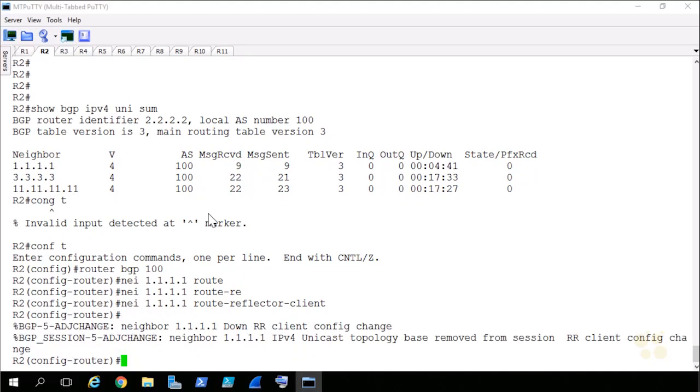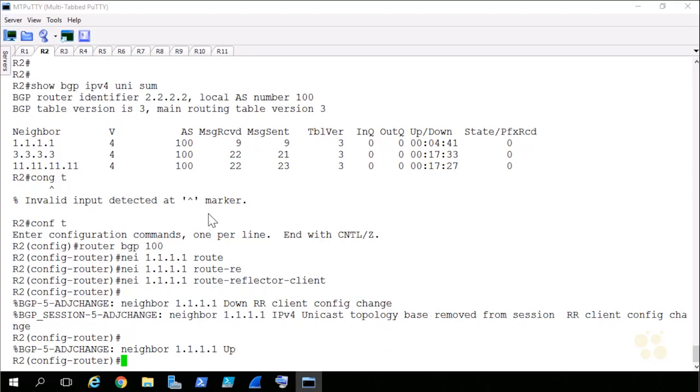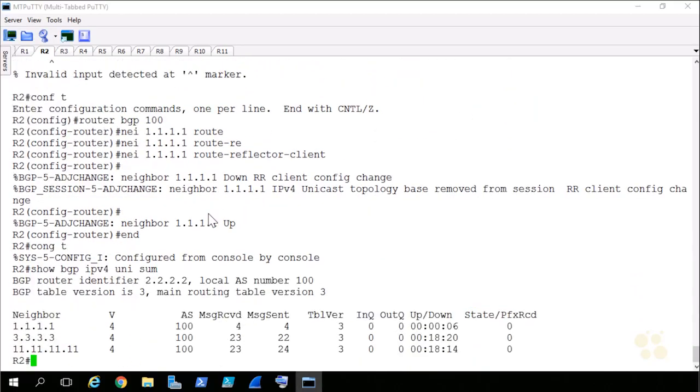It goes down, topology change. And then after just a moment, the neighbor relationship comes back to life. There it is. Hit up a couple times, show me the summary. There we go. I see that everything is back up and running. Four messages have been sent back and forth. Now it's time to advertise a route from 1.1.1.1 towards 3.3.3.3 and 11.11.11.11.